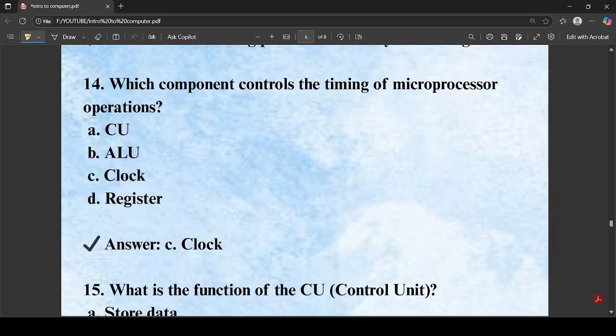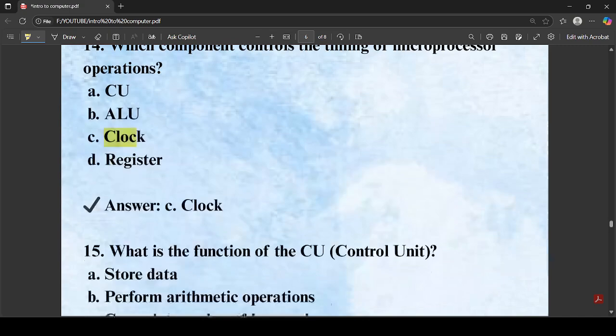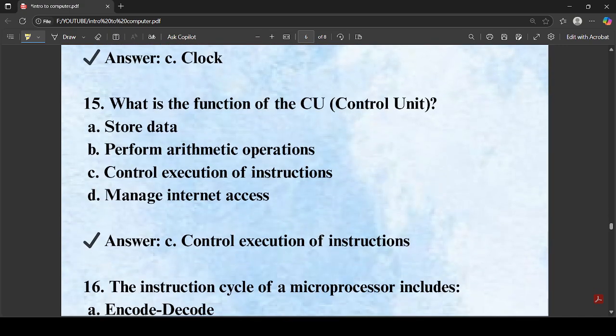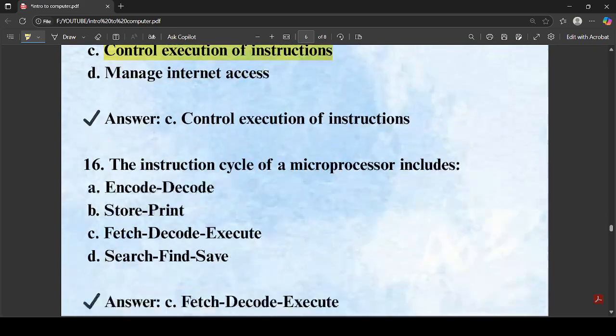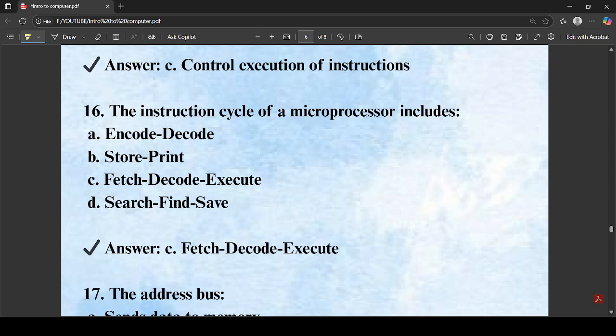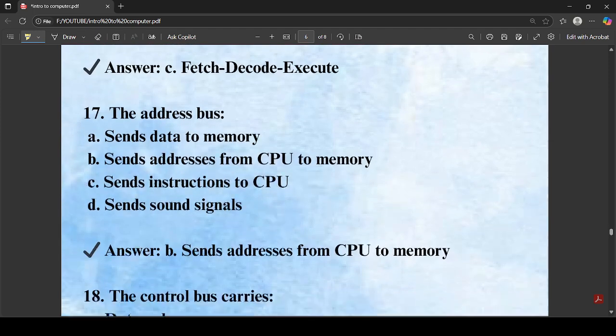Which component controls the timing of a microprocessor's operation? The clock controls the timing of the microprocessor's different operations. What is the function of the control unit? The control unit controls the execution of instructions, so the correct answer is C. The instruction cycle of a microprocessor includes three main steps: fetch, decode and execute.